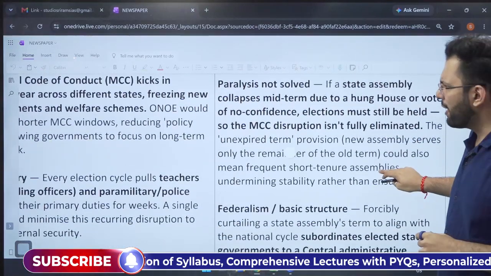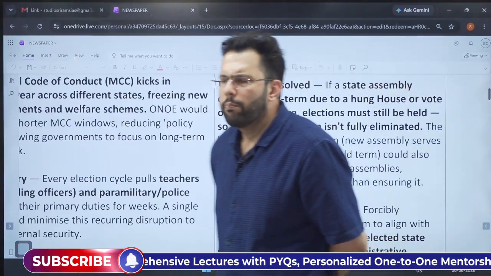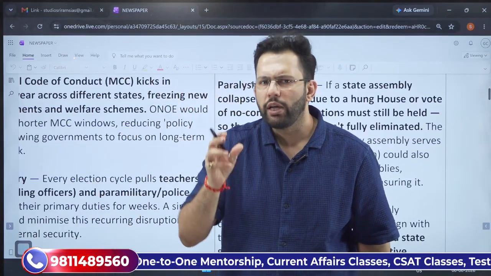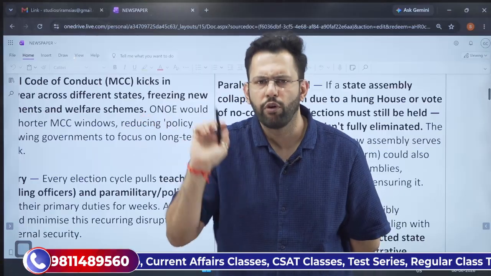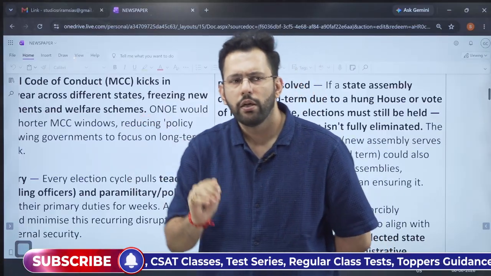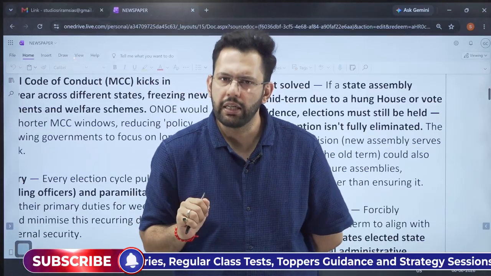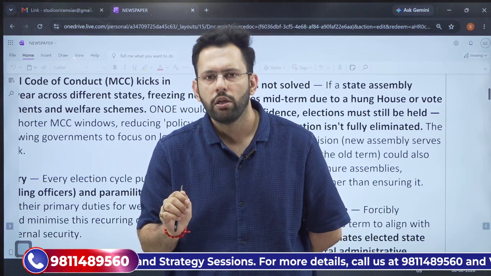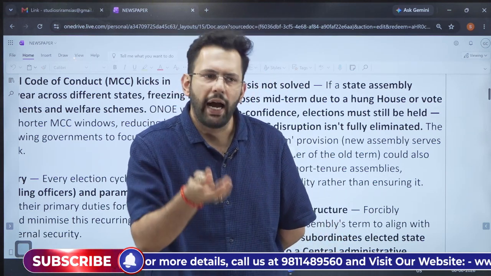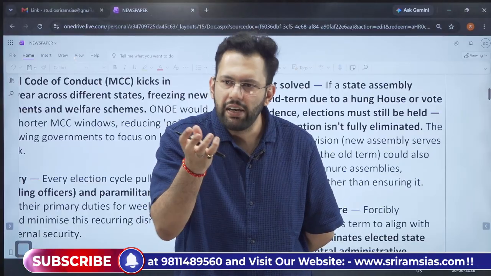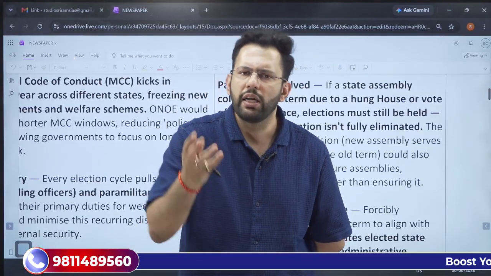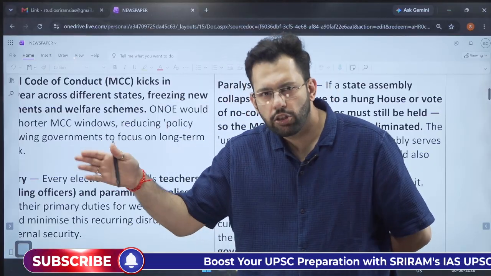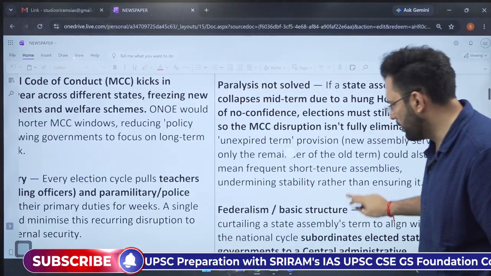Then they highlight that the paralysis problem might not be solved altogether, because there can be a situation where the state government might not be able to complete its tenure and might be dissolved earlier because of the loss of confidence of majority in the house. Then new elections, midterm elections, will be conducted for the unexpired term. Then also the model code of conduct will be followed. So the model code of conduct is coming into the picture, and it will again lead to policy paralysis. It will again stop the government from taking major decisions. So what does it highlight? That the problem will still remain. It is not completely eradicated, or it is just shoved under the carpet. So this is another problem.